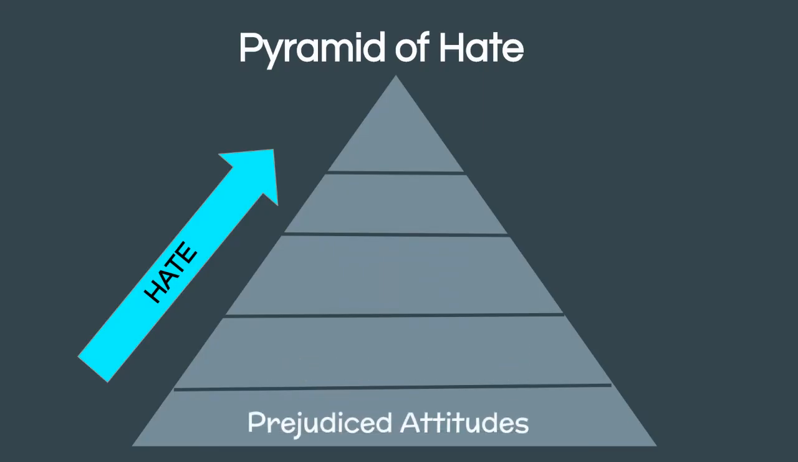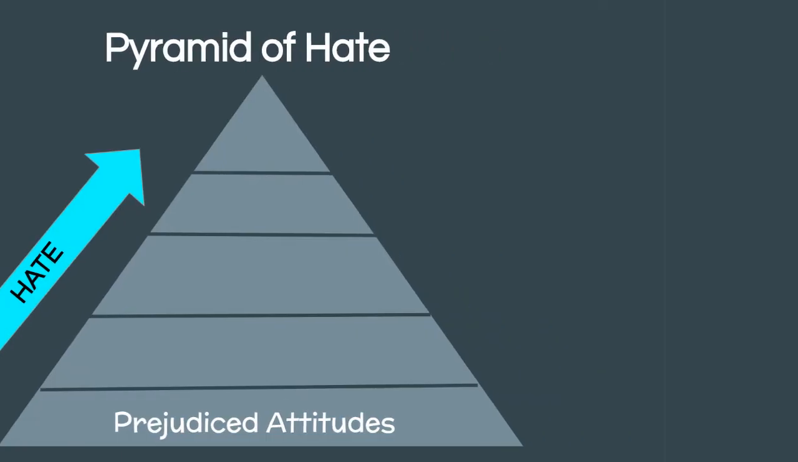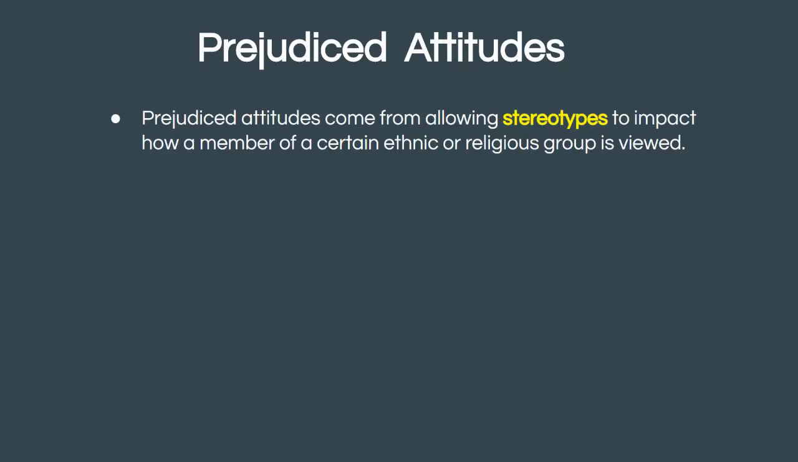The first level is composed of prejudiced attitudes. As we can tell by its position on the pyramid, most people have prejudiced attitudes that they may or may not be aware of. And these attitudes don't involve a great deal of hate. So, what are they? Where do they come from? Well, prejudiced attitudes come from allowing stereotypes to impact how we view members of certain ethnic or religious groups. What are stereotypes? Good question.